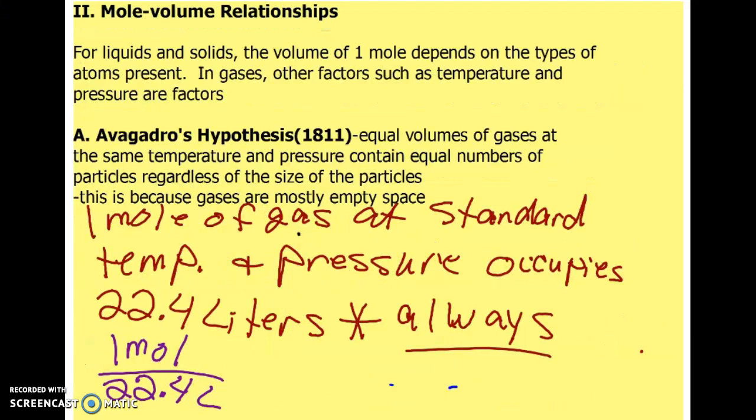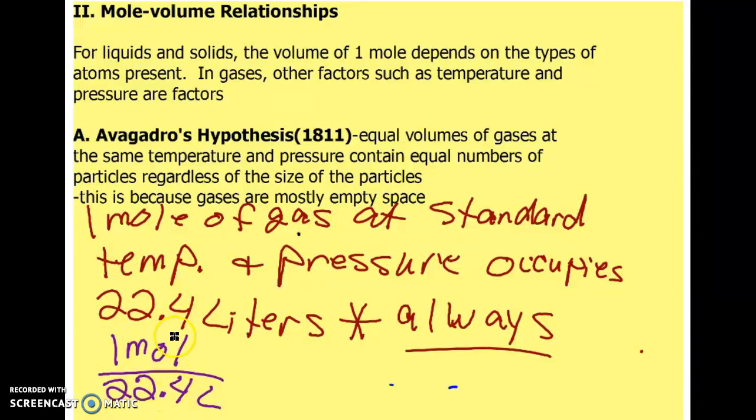This was an amazingly profound hypothesis when Avogadro discovered it, because now they had the ability to calculate grams to moles and so on, but now with a gas, if I have a certain volume of gas at standard temperature and pressure, I can figure out how many moles of gas I have.